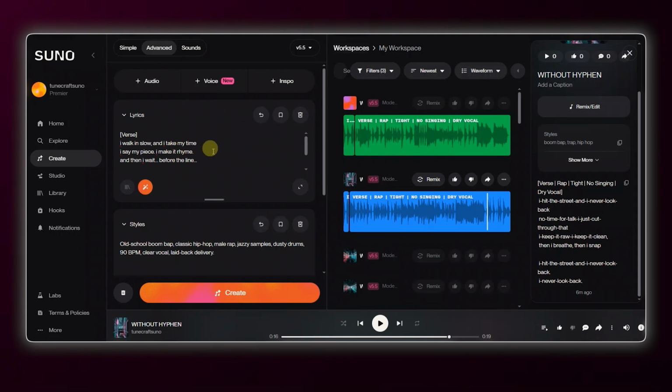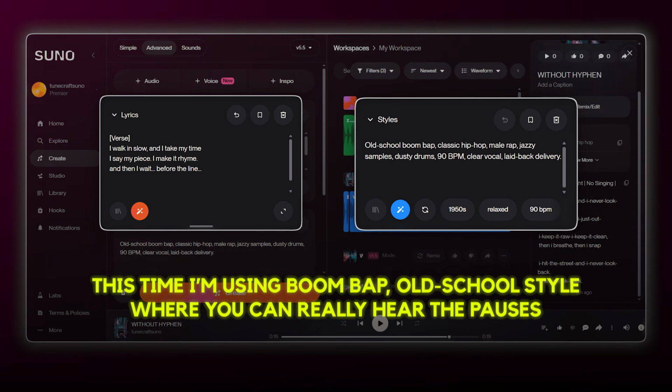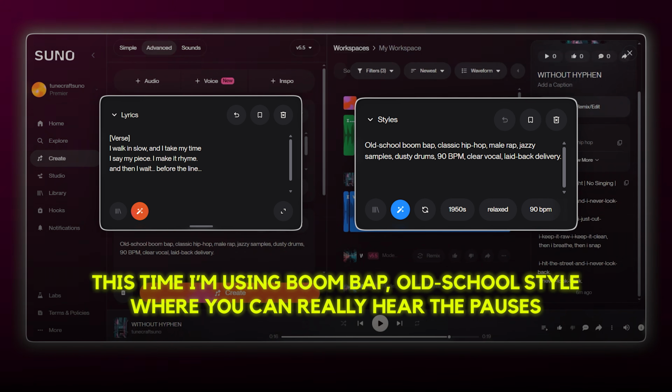Let me show you these in action. This time, I'm using boom bap, a more old-school, laid-back style where you can really hear the pauses.